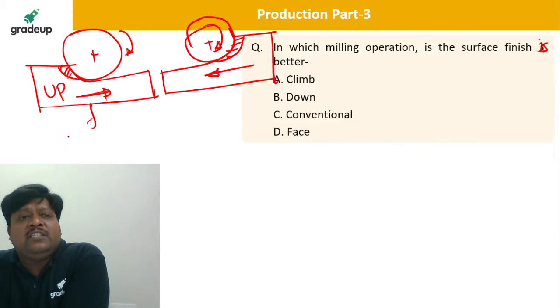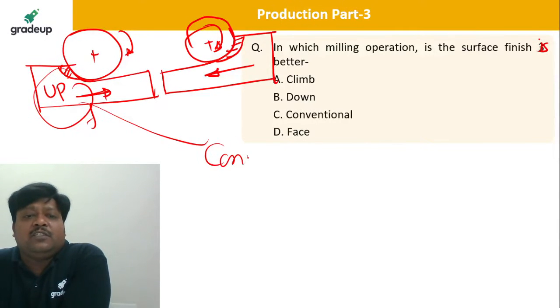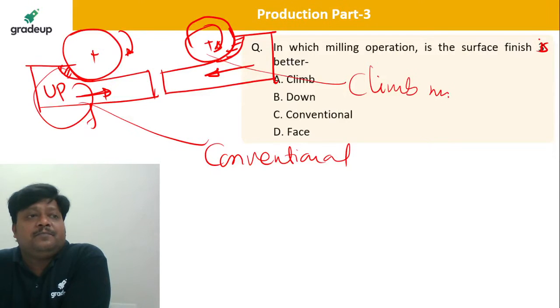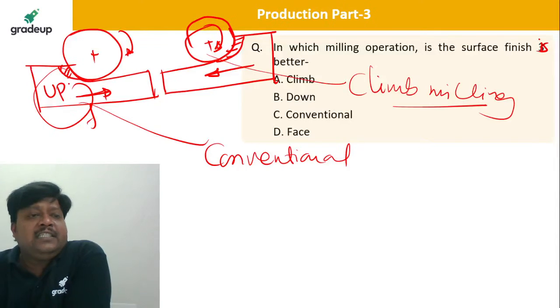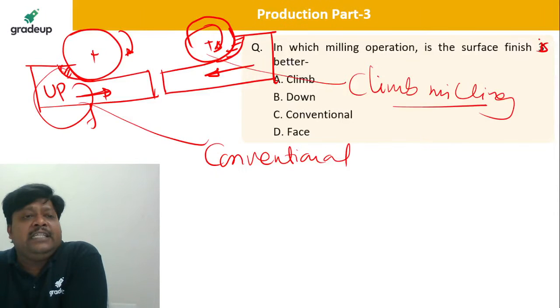Yes, climb and down. See, the up milling process is known as the conventional milling process. Name is only. And down milling process is known as climb milling. Okay. So surface finish, definitely here the complete chip is going to be cut at the end of the rotation.